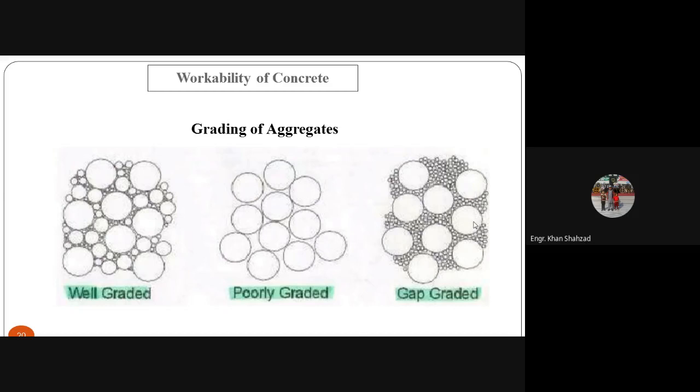Again, the gap graded aggregate. You can see the largest size particles, then we have the smaller size particles, but the medium size particles are not available over here. So again, we will not have a uniform mix or a proper concrete. So we should avoid using gap graded aggregates and poorly graded aggregates in the concrete. We should use well graded aggregates in the concrete.